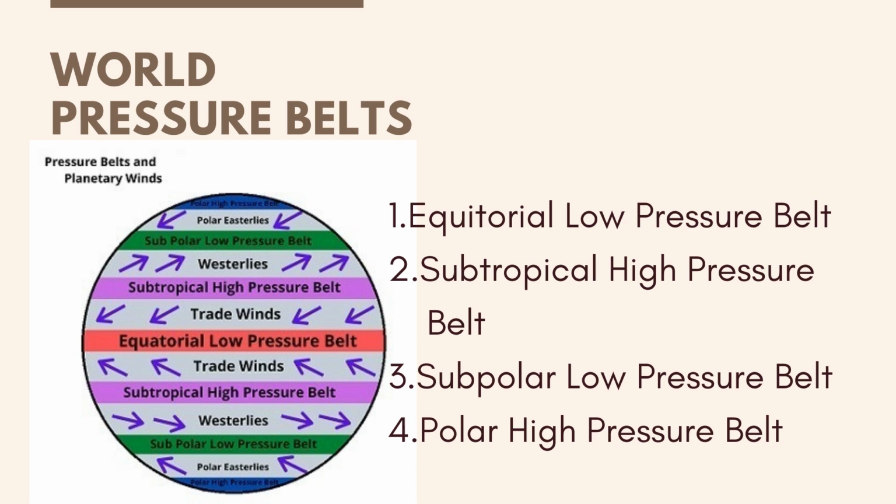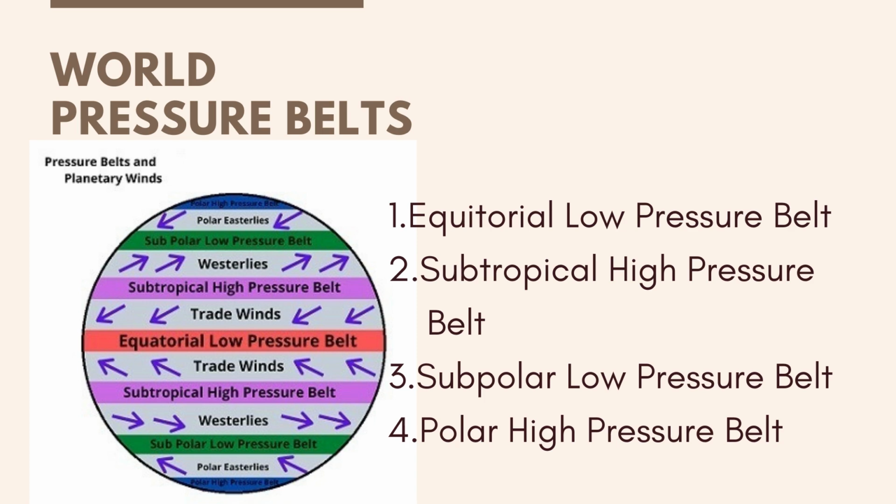And last but not the least is the polar high pressure belt. The polar high pressure belt has very low temperature, so it's a high pressure belt. It is situated at the north and south poles between 70 degrees to 90 degrees north and south, and it is formed near the polar regions. Since the region receives very little rays of the sun, it is extremely cold. Thus, the cold heavy air creates a high pressure area.